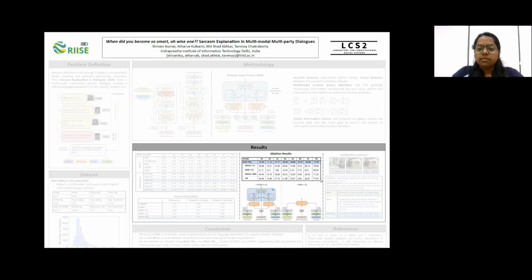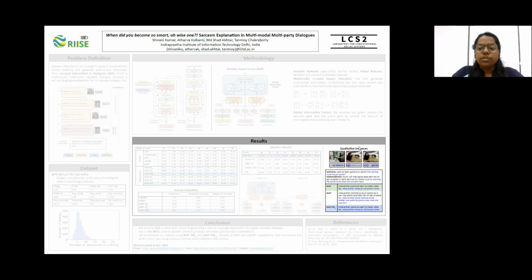As can be seen from this table, the best performance is still given by the trimodal BART architecture, where all the proposed modules are present. We get a ROUGE score of 39%, while the BERTScore, which captures the semantic similarity between the generated explanation and the ground-truth explanation, is around 77%.